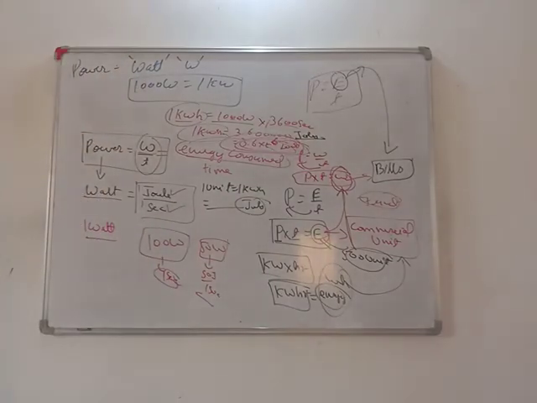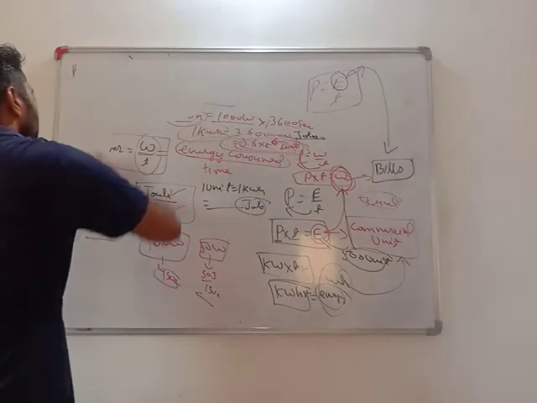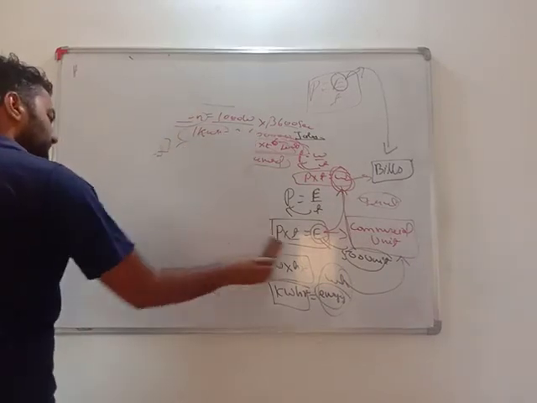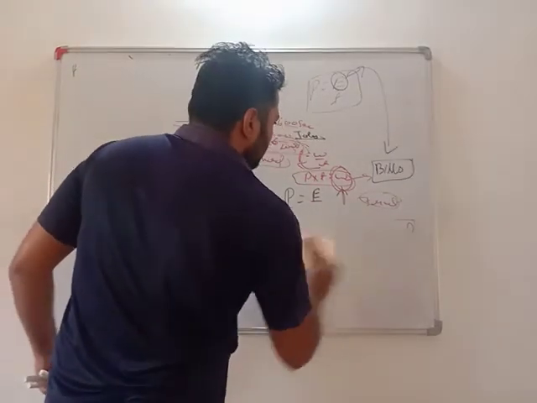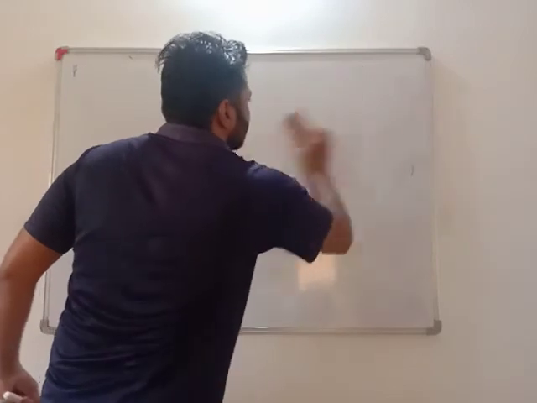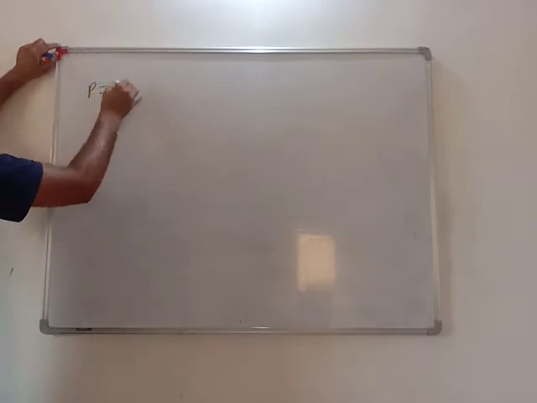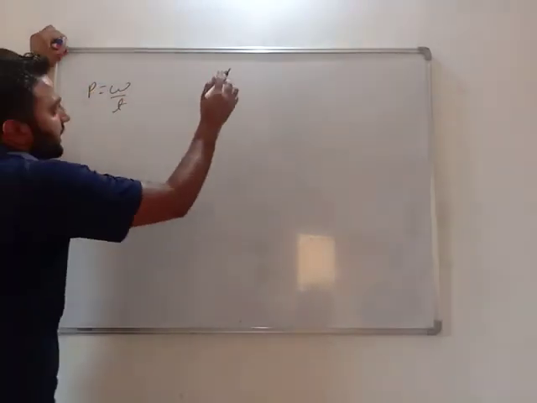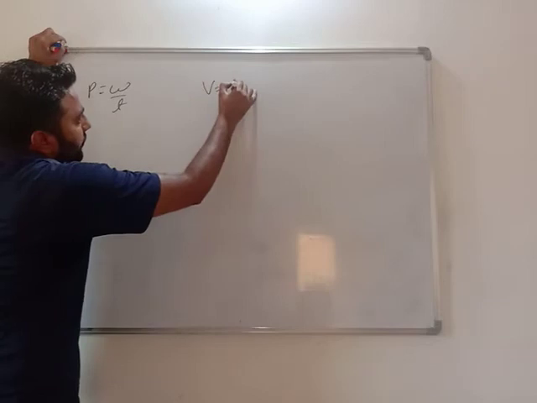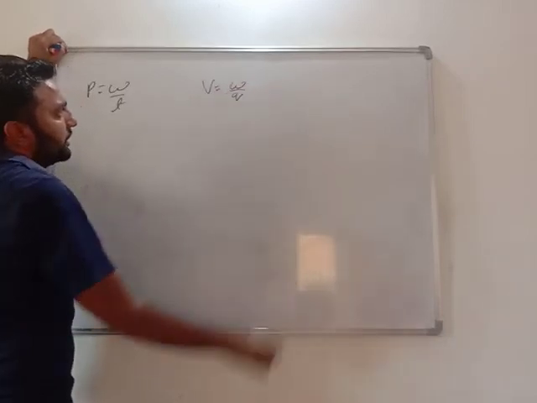See, my dear students, power equals work done upon time. As we all know, what is volt? Volt equals work done per unit charge.